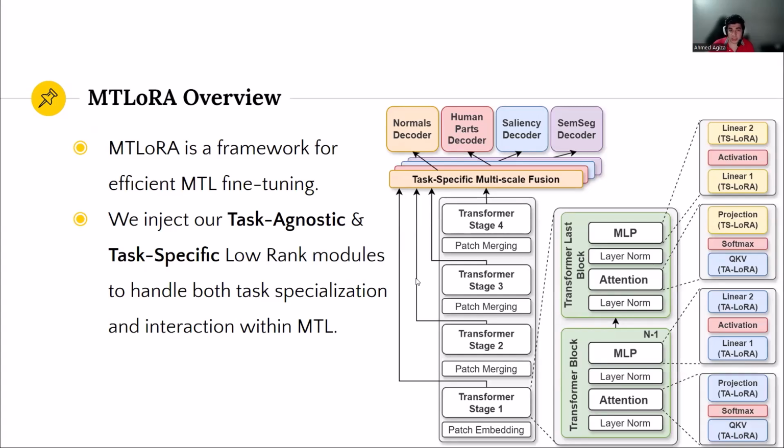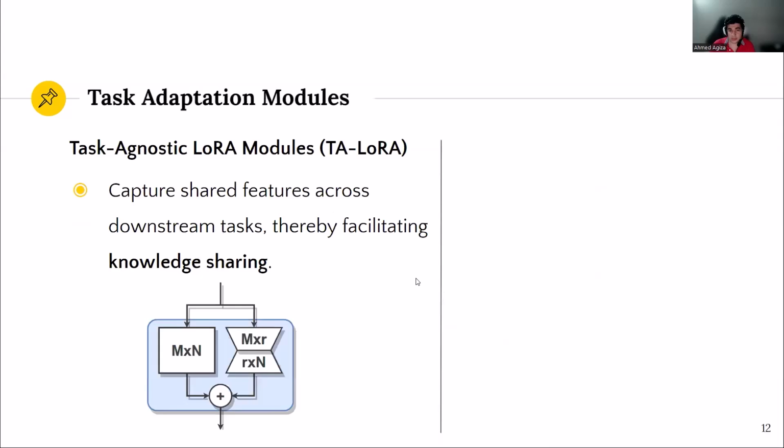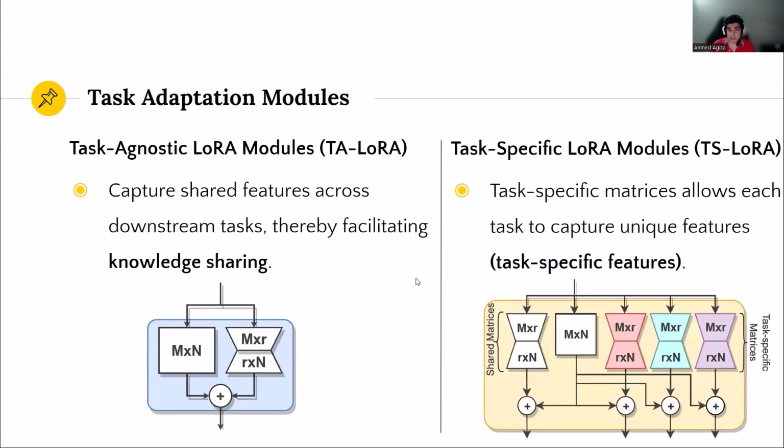Now that we looked at the base model, we can take a look at MTLoRA's framework. In MTLoRA, we inject a set of trainable modules, which we denote task-agnostic low-rank adaptation, or TA-LoRA for short, and task-specific low-rank adaptation modules, or TS-LoRA for short. You can find details about where we place each module in the manuscript. The general intuition is that TA-LoRA allows the model to learn features that can benefit all tasks, and the matrix is shared between all of them. On the other hand, TS-LoRA incorporates a set of low-rank matrices for each task. The idea here is to let these task-specific low-rank matrices capture the task features that benefit the individual task. By combining these two modules, we allow the model to efficiently learn both shared and task-specific features.